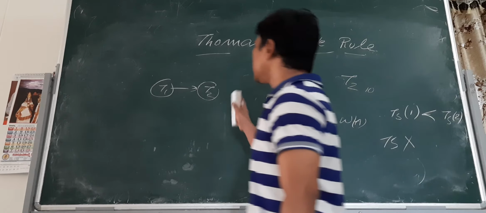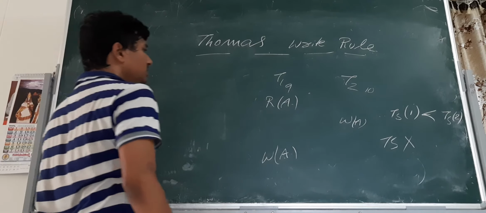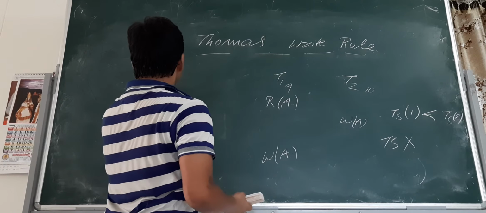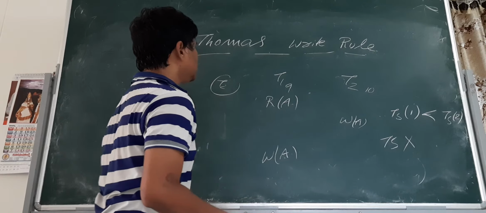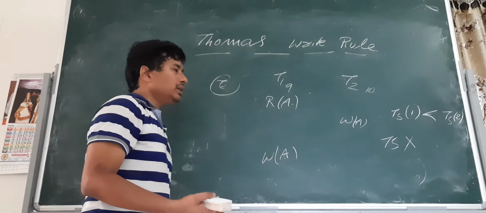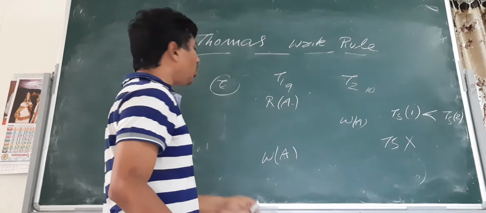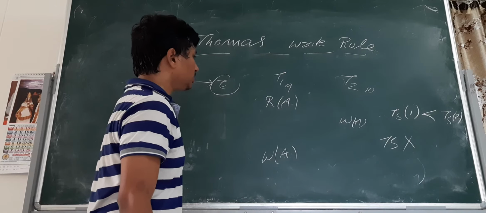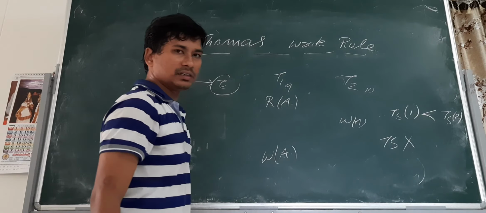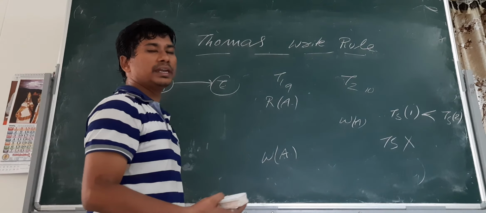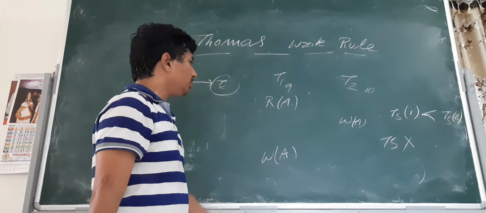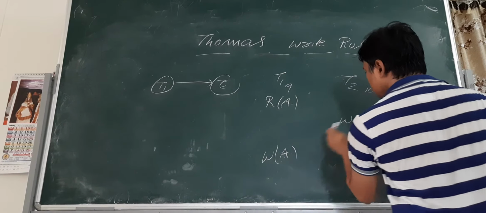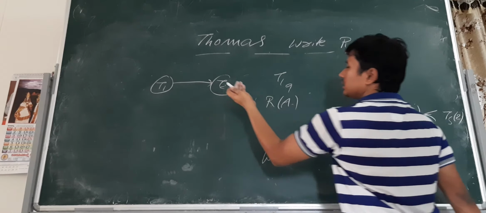Now we check the Thomas Write Rule. What is the rule? It says you can exclude the write conflict. Transaction T1, transaction T2. The read-write conflict we can allow, so we draw an edge between transaction 1 and transaction 2. Now the write conflict: the Thomas Write Rule says you can exclude this conflicting operation.